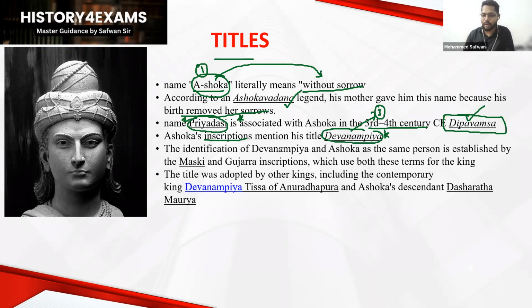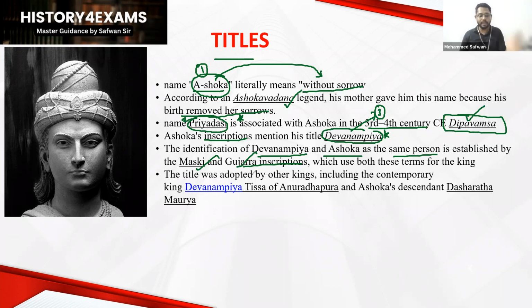There is one opinion that the identification of Devanampriya and Ashoka as the same person is established by the Maski and Gujarra inscriptions. We have the Maski and Gujarra inscriptions from the southern part of the country, from Karnataka and other parts. Based on that, we could understand that the term Devanampriya refers to King Ashoka.